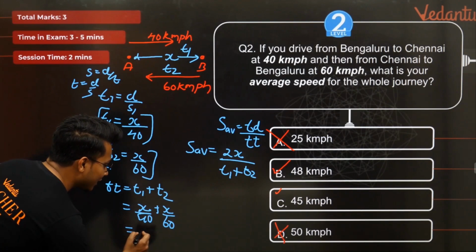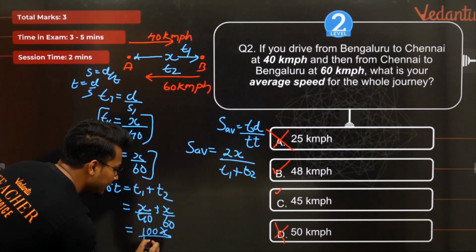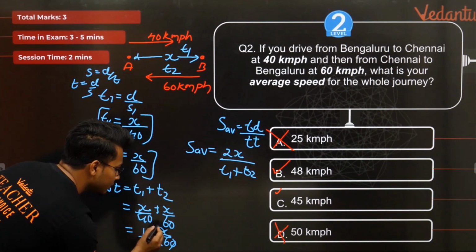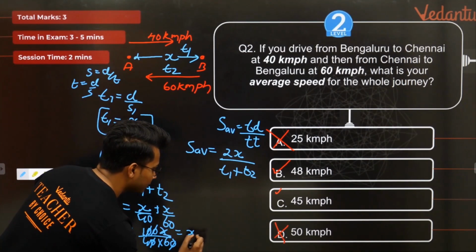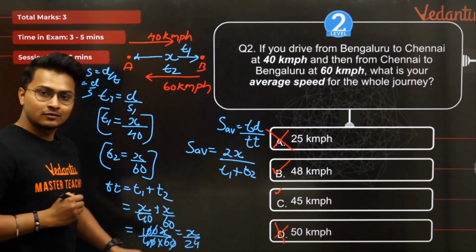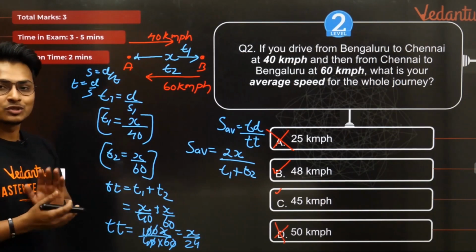So cross multiplication, I'll be getting nothing else but 100x divided by 40 into 60. So 0 0 cancel, 0 0 cancel. I have got the answer as x by 24. That is your T, total time. X by 24 मिल गया मुझे.